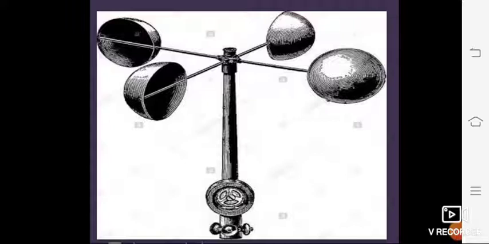Look at this picture of a cup anemometer, student. This is the most common type of anemometer. When the wind blows, it causes the anemometer to spin, and it is connected electrically to a dial inside the weather station. Wind speed is registered in meters per second or in knots.